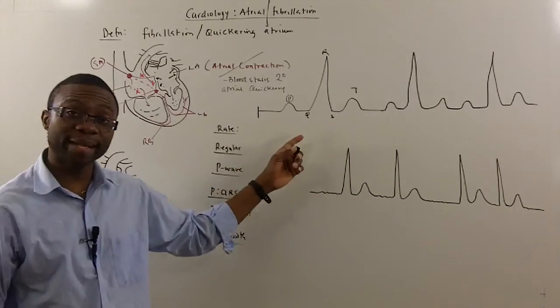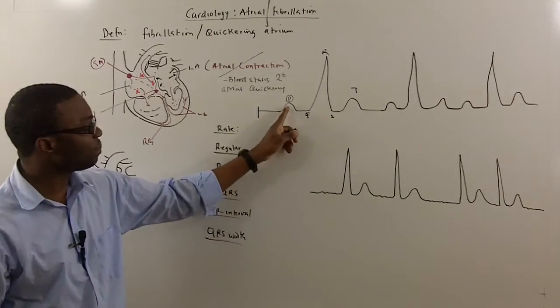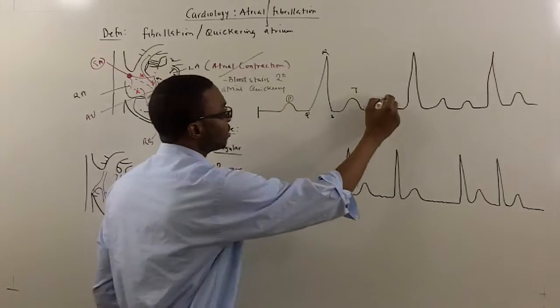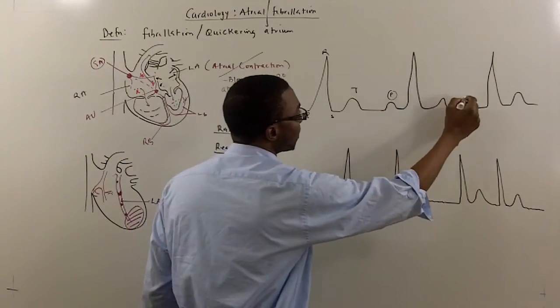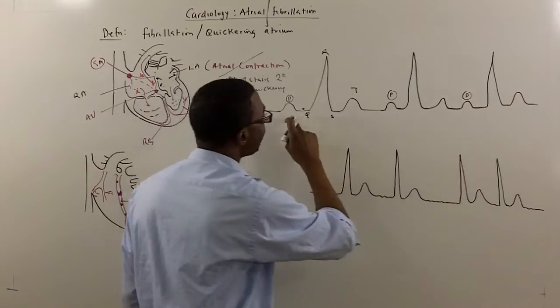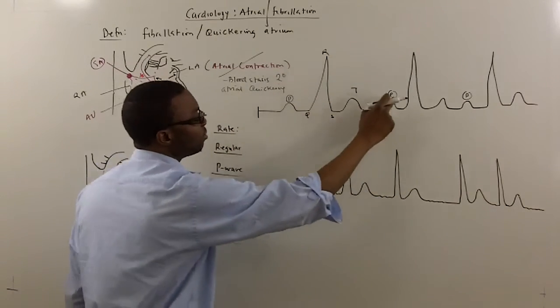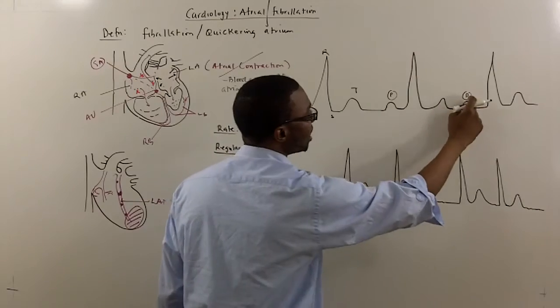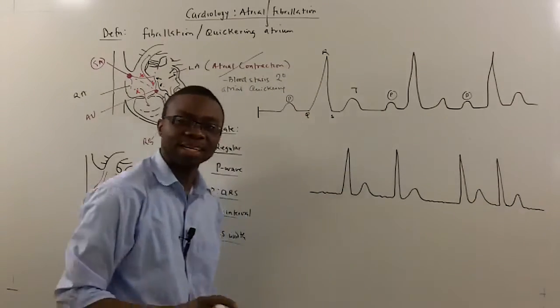A normal EKG: if you look at the P wave, there's a P wave here, there's a P wave here, a P wave here. There's always a P wave before every QRS. You see that? That is normal.